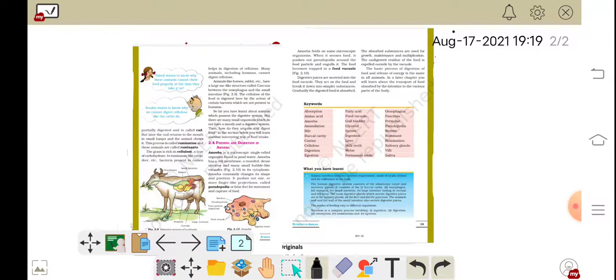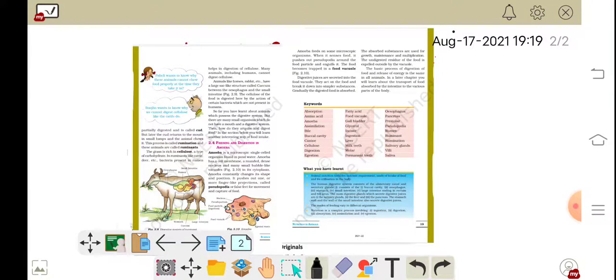So amoeba constantly changes its shape and position. How does it change its shape and position? Let's read. It pushes out one or more finger-like projections called pseudopodia or false feet for movement and capture of food. So amoeba constantly changes its shape and position by pushing out these finger-like projections, called pseudopodia or false feet, for movement and capture of food.